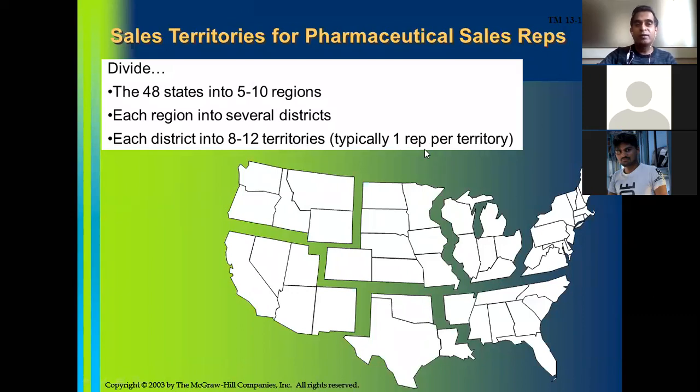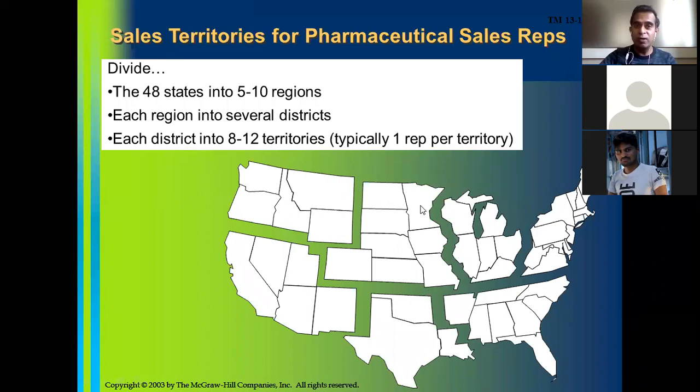In India, pharmaceutical companies generally divide India into zones like South India and North India. And within each zone, let us say South India, they form regions. For example, Maharashtra and Goa is one region. Then Karnataka is another region, the second region. Andhra Pradesh, third region. Tamil Nadu, fourth region.